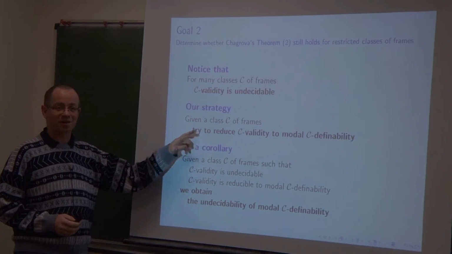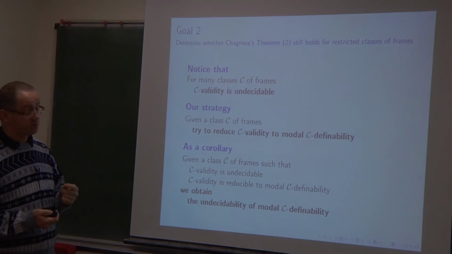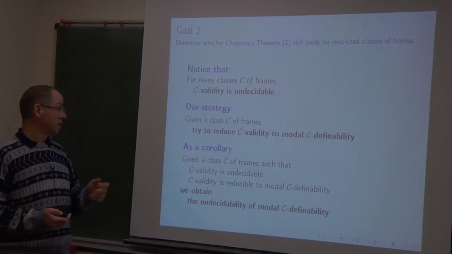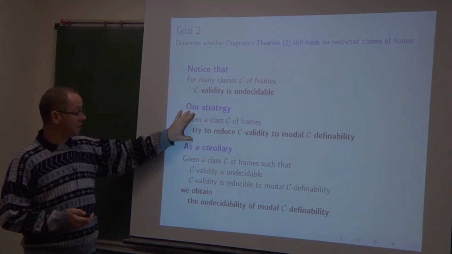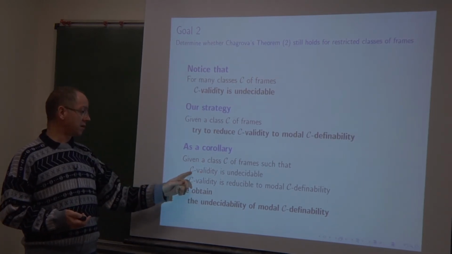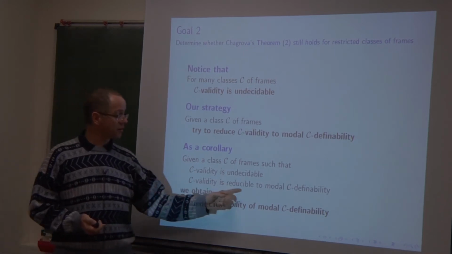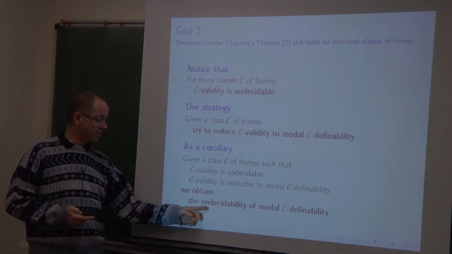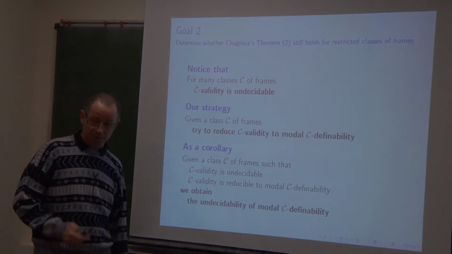It will not be a success all the time, of course, because there are some classes of frames for which the modal definability problem, we will show, is decidable. So as a corollary, if validity in the class C is undecidable, and if validity with respect to C is reducible to modal C definability, then we will have obtained the undecidability of the modal definability problem with respect to the class C.